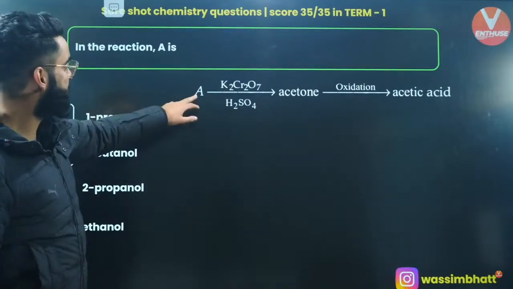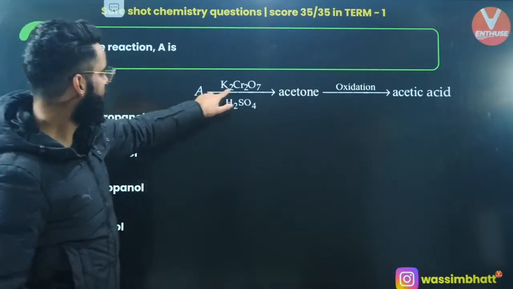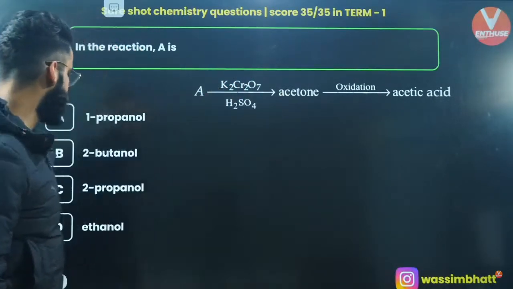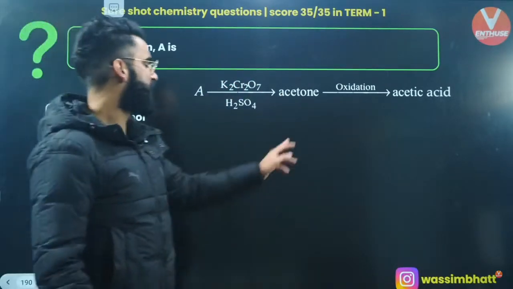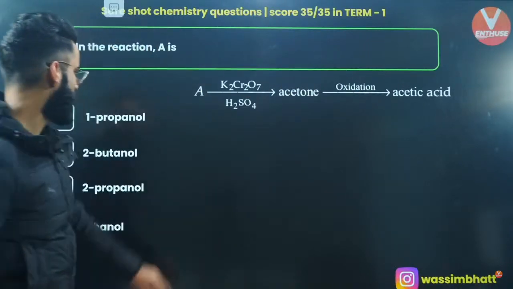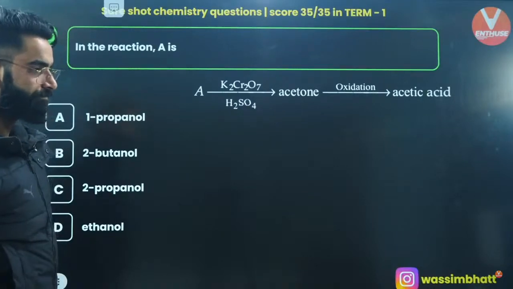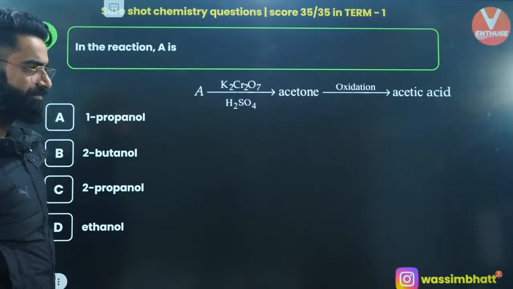Okay, we are starting with something as A. We are using the strong oxidizing agent K2Cr2O7. It's getting converted into acetone, right? Then on further oxidation, you are getting the acetic acid. What is this A? This is very simple. It should be 2 degree alcohol, right?